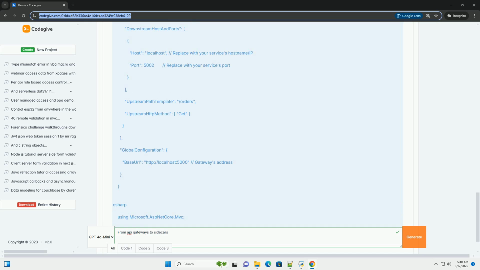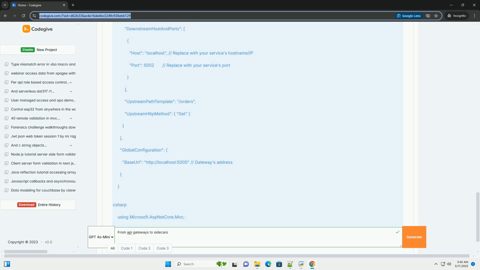Use distributed tracing to track requests across multiple services. Collect metrics from both the API gateway and sidecar proxies. Use centralized logging to aggregate logs from all services.